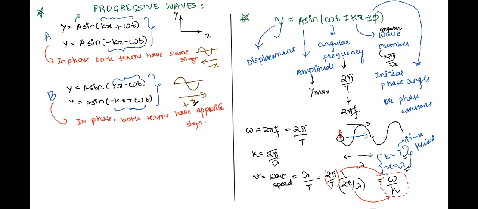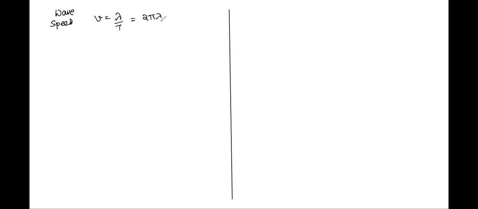How did we get this? I just multiplied and divided by 2 pi. See here, we had v equal to wave speed, v is equal to lambda by T. Now multiply and divide by 2 pi.